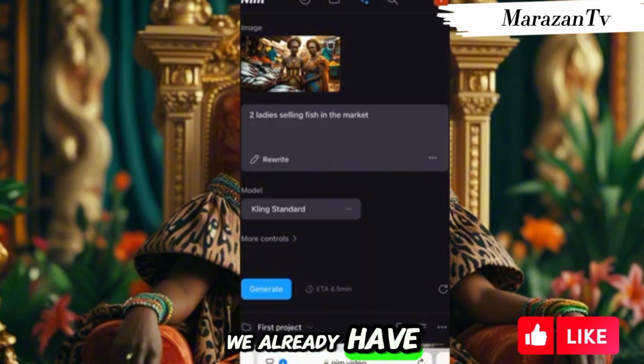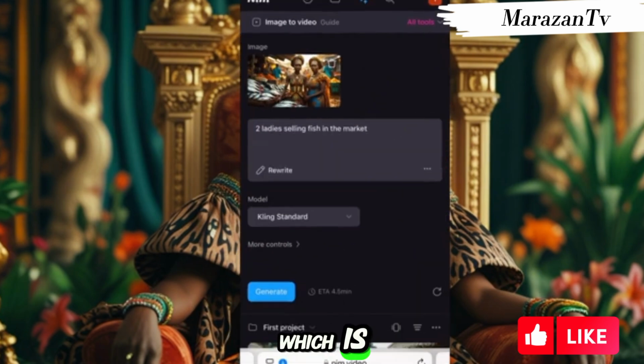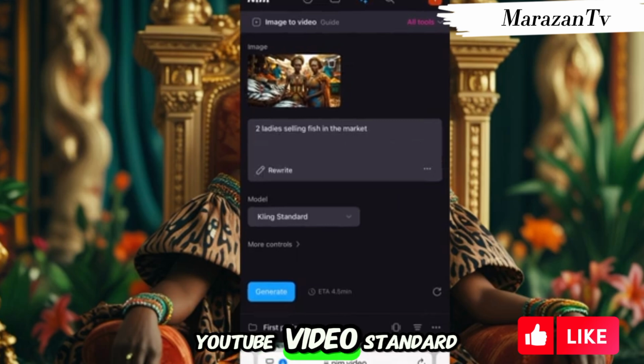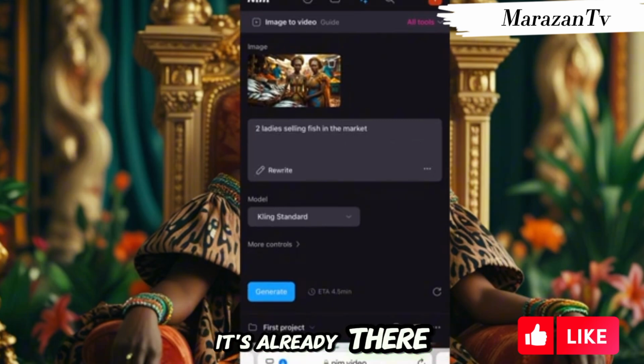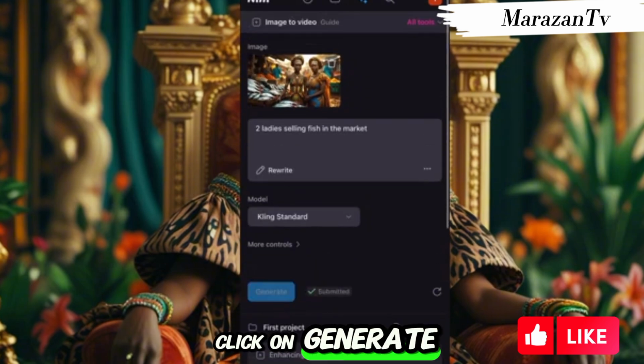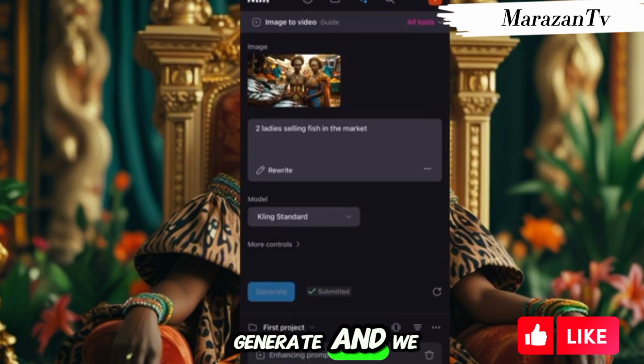Yeah, we already have our picture standard, which is the YouTube video standard. It's already there, so we don't need to add another video standard. So I'll just click on generate, and we wait for it to generate.